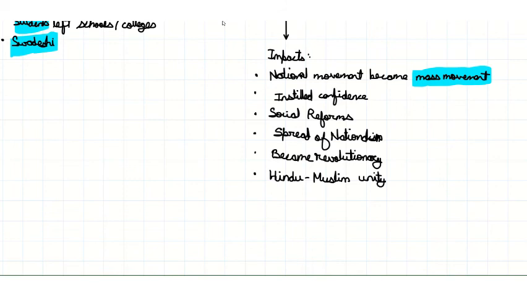It encouraged the formation of many social reforms and removal of evil practices in the society. It led to the spread of nationalism far and wide because people from every corner of the country fought against the British injustice. The movement became revolutionary, and there was the re-establishment of Hindu-Muslim unity because the non-cooperation movement had actually merged with the Khilafat movement.